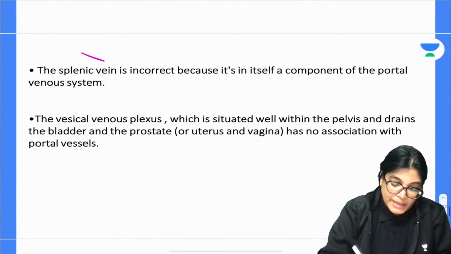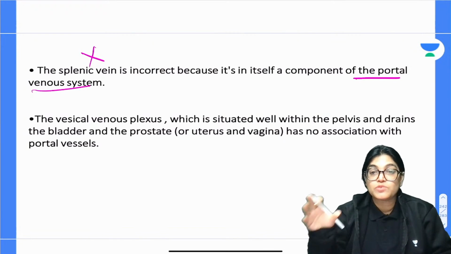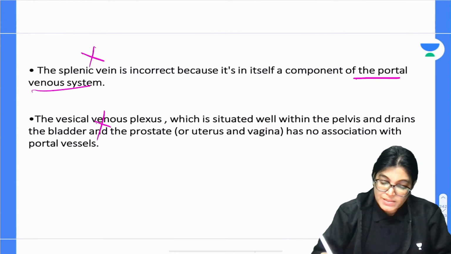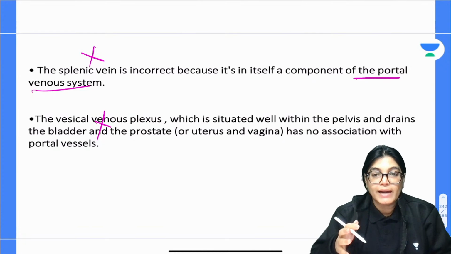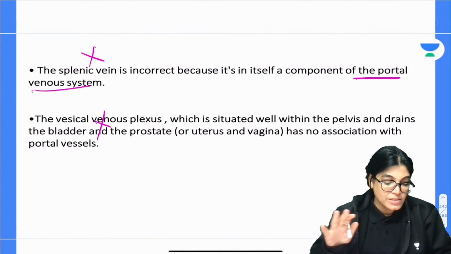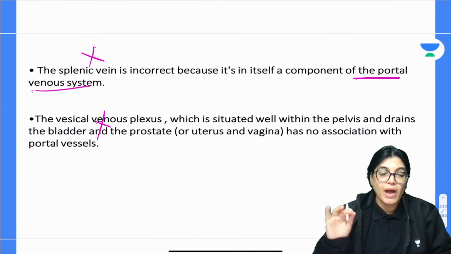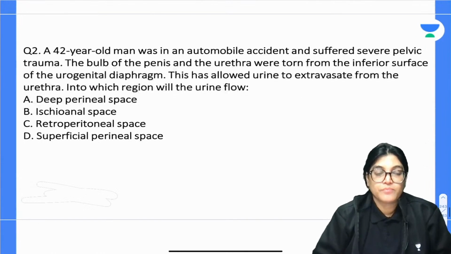Before that, splenic vein is also incorrect because it itself is a portal venous system. We have to search for the caval system vein. So this is a wrong option. Vesical venous plexus is also wrong because it is situated in the pelvis and drains the prostate and the bladder, and it is not having any association with the portal vessel. So these two options are also absolutely wrong. Let's move on to question number 2.